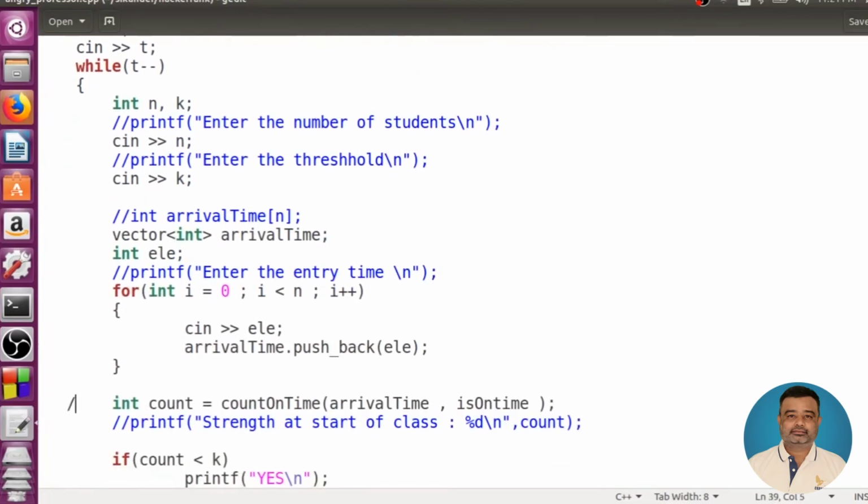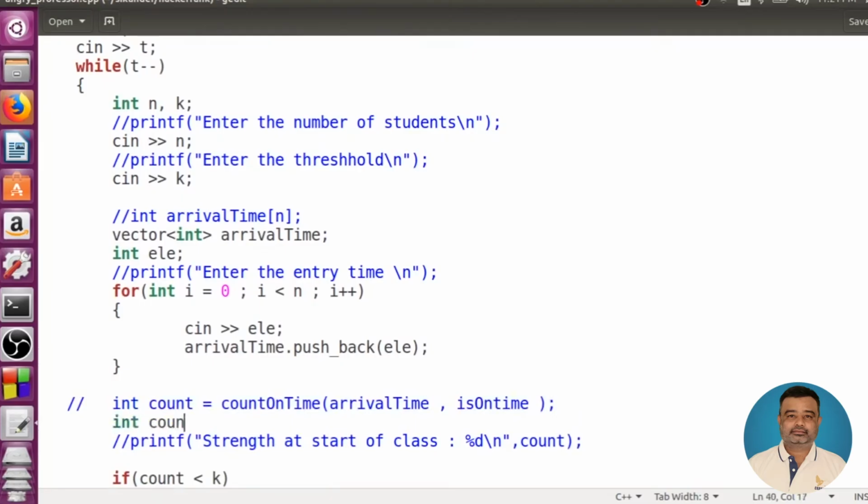Come down here. In this place, I'll just try to write. This is a user-defined function what we wrote. Now I'll just try to write a built-in function called COUNTIF. COUNTIF function takes 3 arguments. The first argument is an iterator to the beginning of the vector. Second argument is the iterator to the end. And then the third one is the function which needs to be applied on every element. With every element when you apply, if it returns true, then the counter value keeps incrementing, otherwise no. And finally it returns the number of elements in that collection which satisfies this particular condition which is specified by the function, the third parameter.